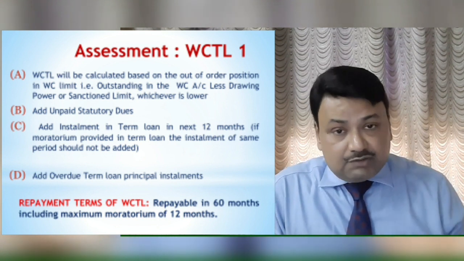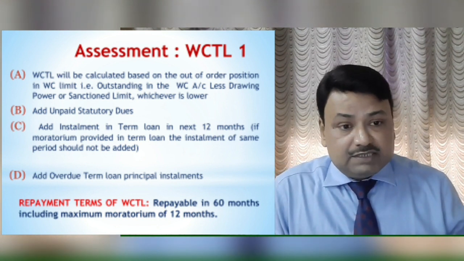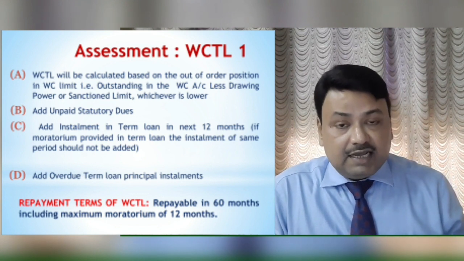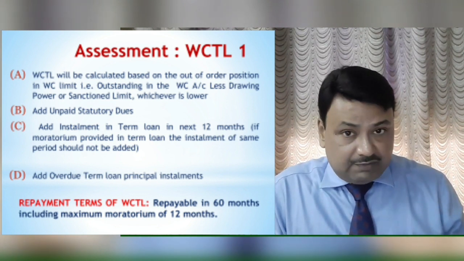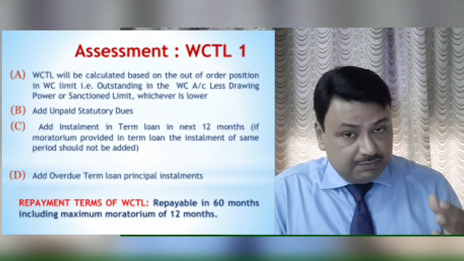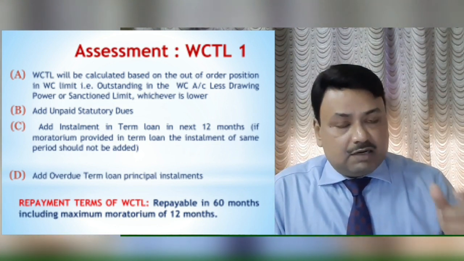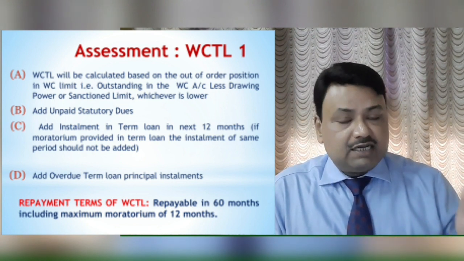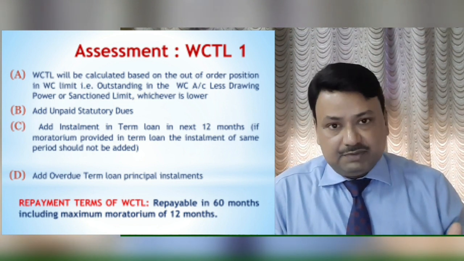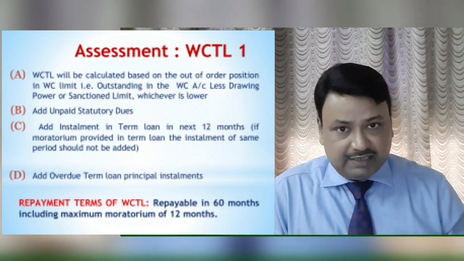So in the future 12 months, whatever term loan installments are there, we can take as part of WCTL 1. But here we have to remember one thing, that these 12 months installment is taken because these 12 months are considered as the current liability for the business unit for 1 year.